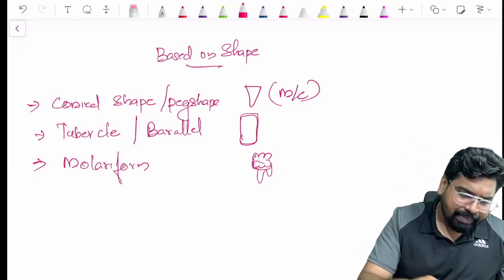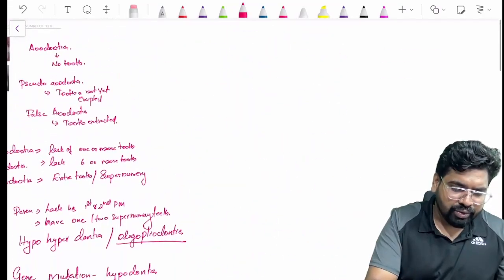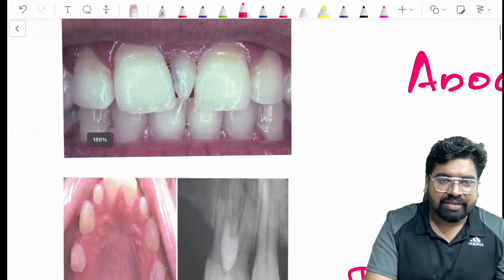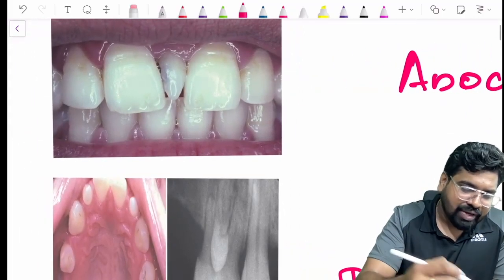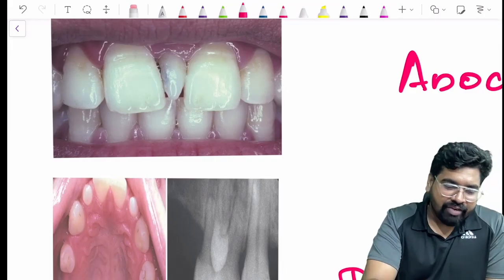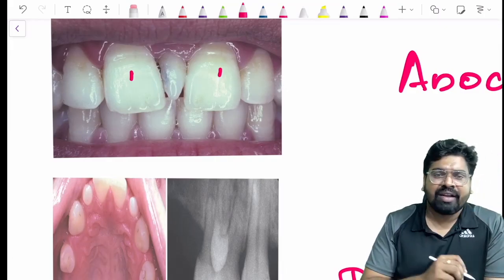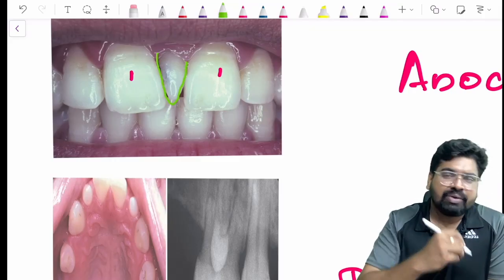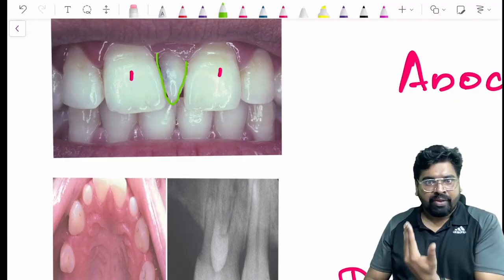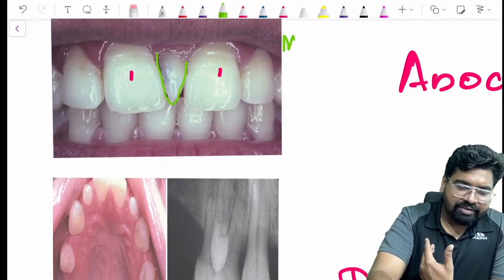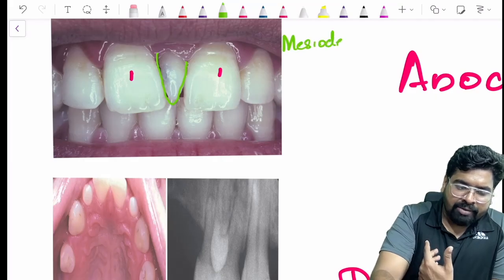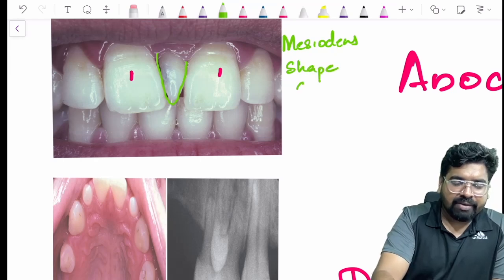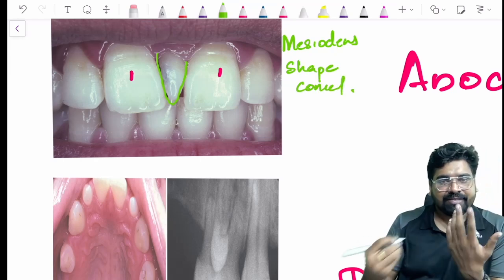I have an image here to show you. I hope this image is clear to you. In the image you can see that we have a central incisor here, and a central incisor here. In between that you can see this tooth, and that is a supernumerary tooth. That is called a mesiodens, and the shape is conical.